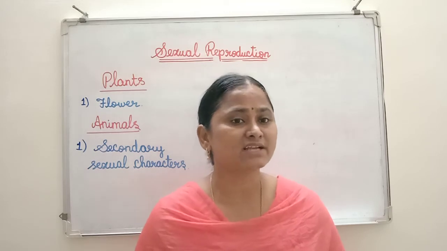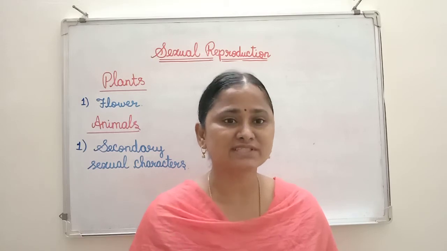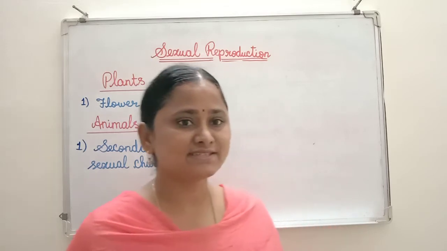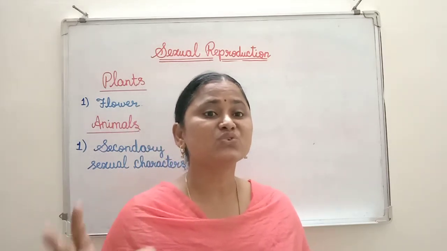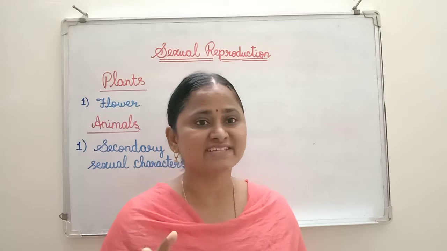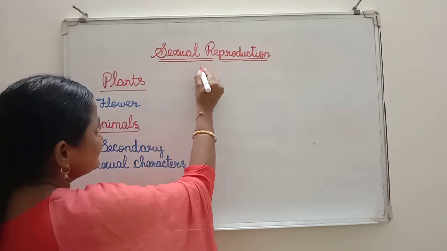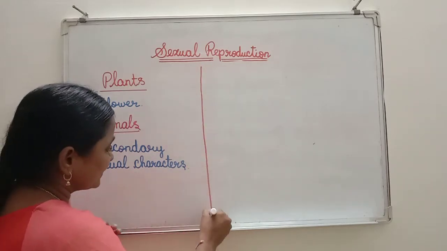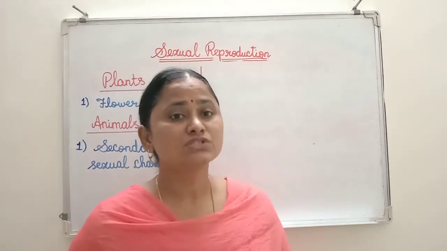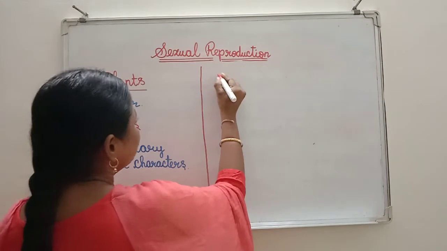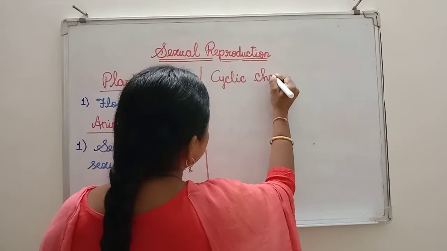Then what about in plants? In plants also, hormones play a crucial role to produce the flower. So like this, by seeing some distinct characteristic features, easily you can identify the reproductive phase in the organism. Now coming to that, during this reproductive phase, some cyclic changes are found in organisms. So what are the cyclic changes?